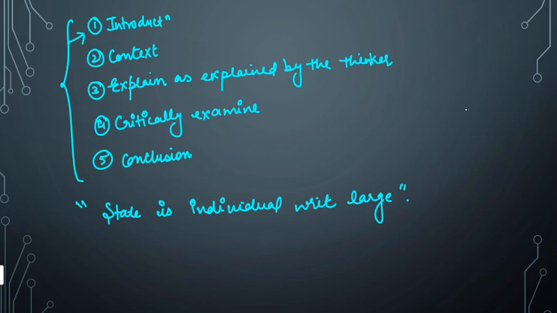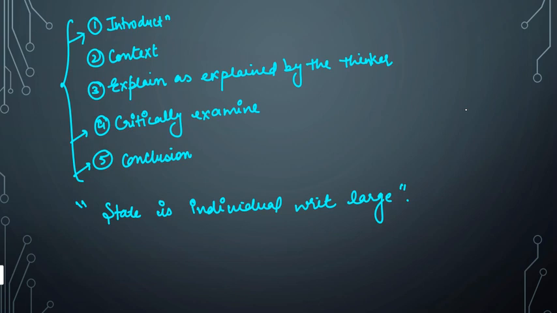Then you mention the context in which the statement has been given. Third, you explain that statement or theory as explained by the thinker. And then you critically examine that statement or theory. And at last, you give the conclusion, in which you usually link the given statement with other theories and all, right? Okay, so let us start.